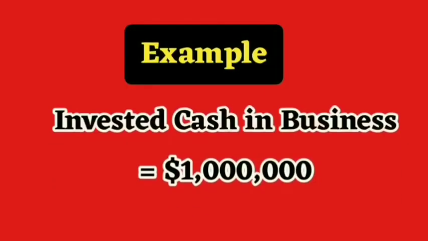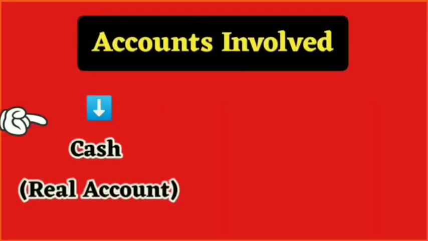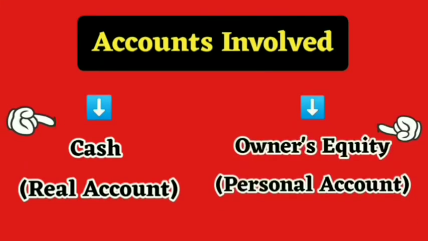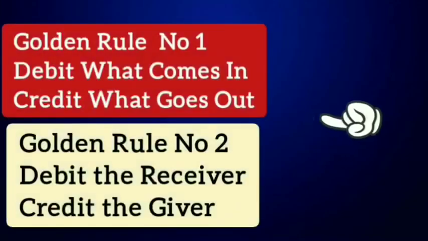Take a look at this transaction. Invested $1 million in business. Now observe the transaction. There are two accounts involved. Cash account, which is a real account, and owner's equity account, which is a personal account. Therefore, we will apply golden rules number 1 and 2 to record this transaction.